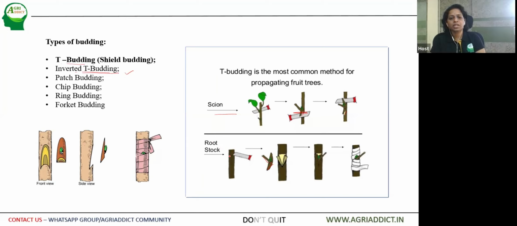The bark is removed in the shape of a T, and then it is cut open, and then the bud is inserted, and it is allowed to unite for a few days. So thereby we can achieve T budding. We can achieve the union of the rootstock and scion. This is called T budding, which is very popular among all the budding. Then in some cases, inverted T budding is also used. The T here we used like this. The cut is made like this. In inverted T budding, the cut is made in a reverse T. So here the two flaps of the bark are opened like this, and the bud is inserted in the upper direction only. Then you can see patch budding.